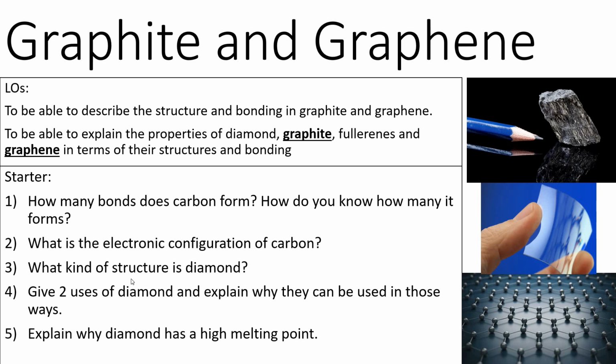Hi guys, today we're going to be doing graphite and graphene, which are both allotropes of carbon. Remembering that an allotrope is where we've got the same substance that arranges differently. Both graphite and graphene are made only of carbon, but they have different structures, so that means they are allotropes. By the end of the lesson we're going to describe the structure and bonding in graphite and graphene. We're going to explain the properties of graphite and graphene as well.